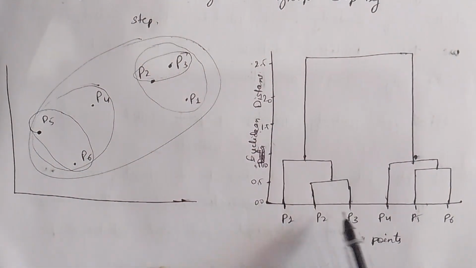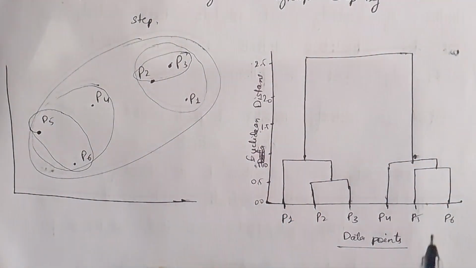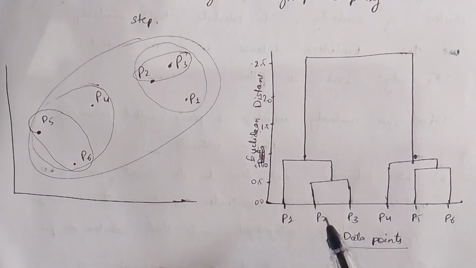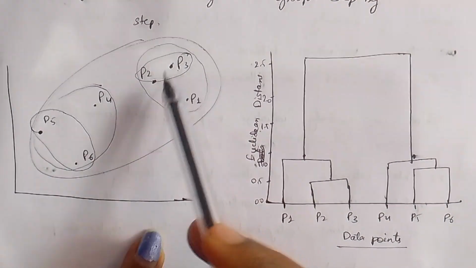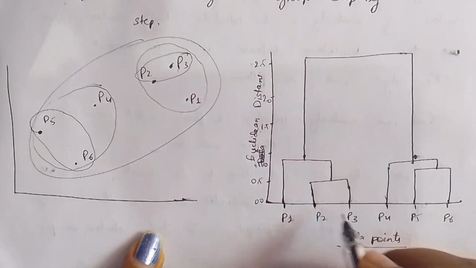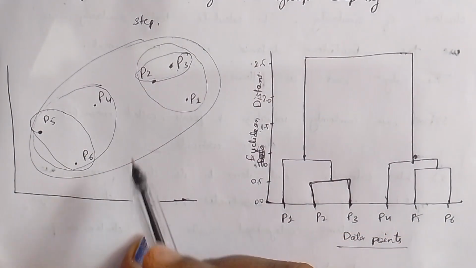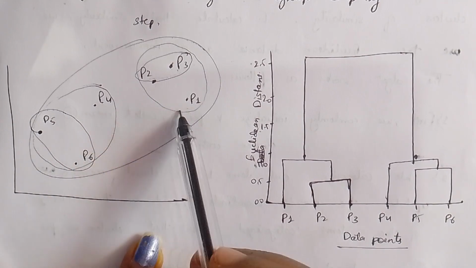In this graph, I have taken the x and y axes. Here we have data points, and here we use Euclidean distance. Here I am going to group P2 and P3 into one cluster. Again, if you see, these two are far from each other.